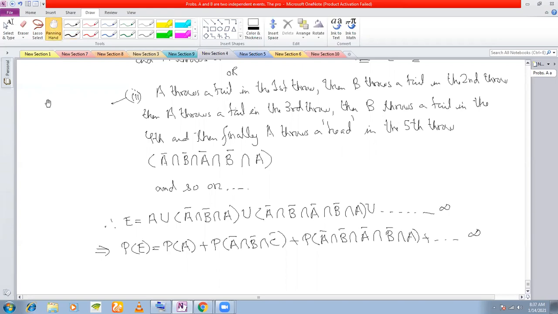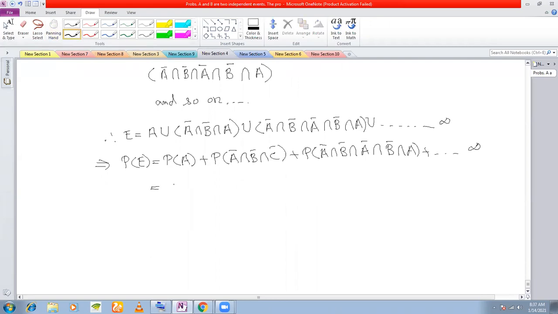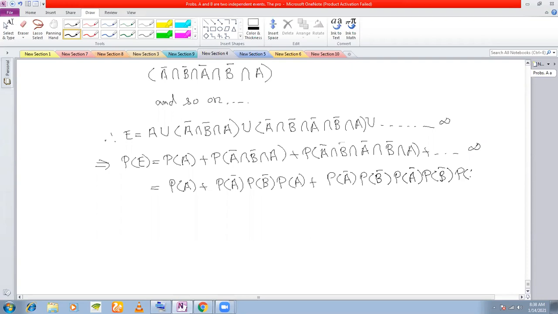Now all these are independent also, so I can write PA plus PA bar into PB bar into PA, plus PA bar, PB bar, PA bar, PB bar, PA, and so on up till infinity.